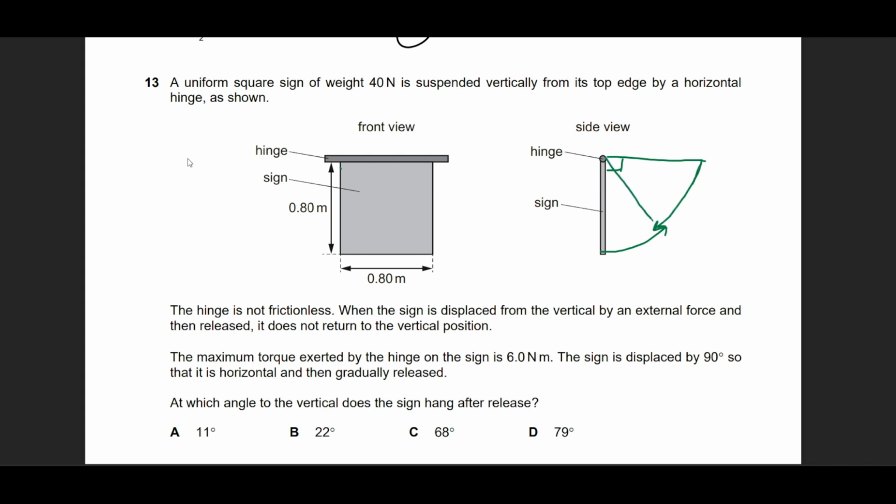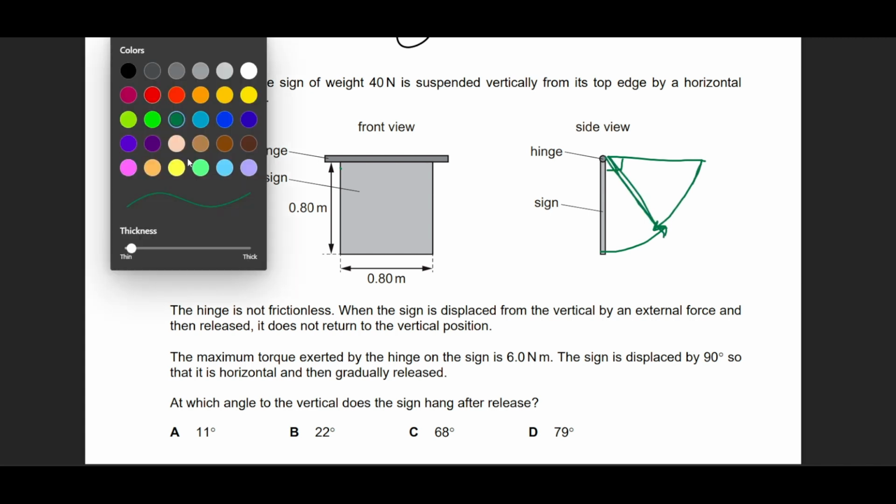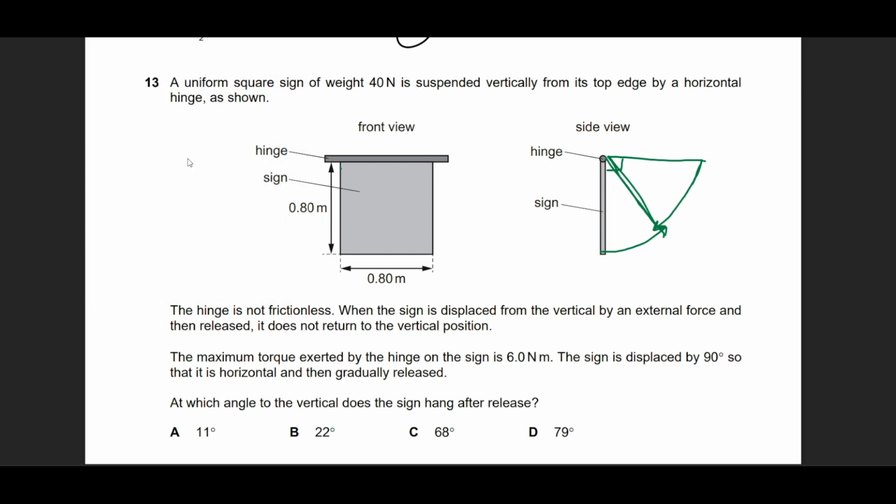there is going to be a point where this sign gets stuck, which means that the weight of the system is trying to make it rotate this way, but the friction in the hinge at this point is trying to make sure that it stays in this position, acting counterclockwise to the moment generated while it's trying to move down. So I can equate both of them. If there is a stationary stable condition where the sign does hold its position, that means that the anti-clockwise moment provided by the friction is equal to the moment the weight of the cardboard is going to generate. So let's see where the weight is.